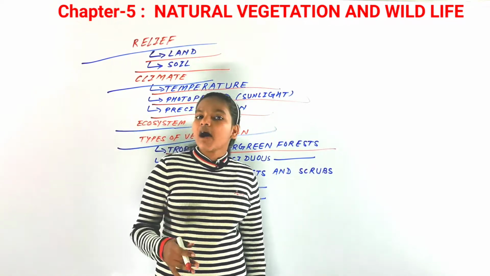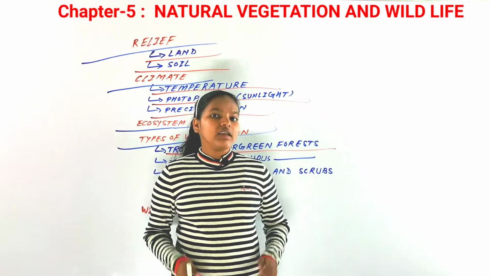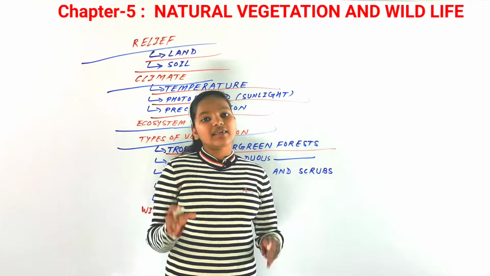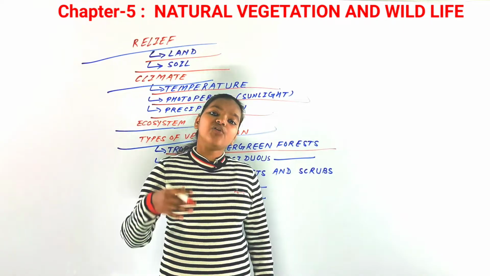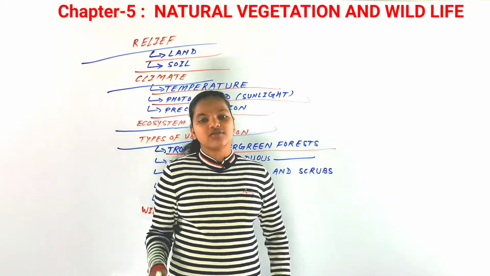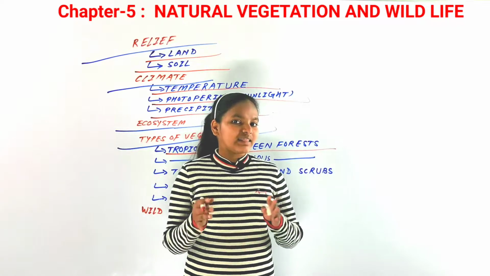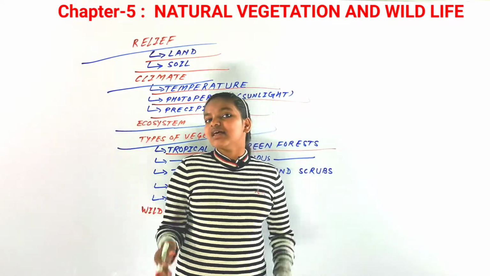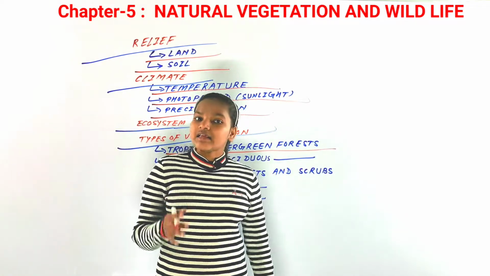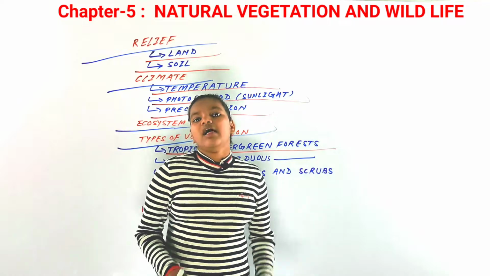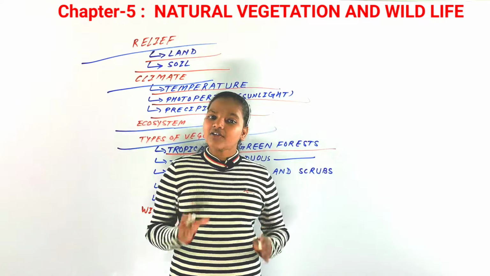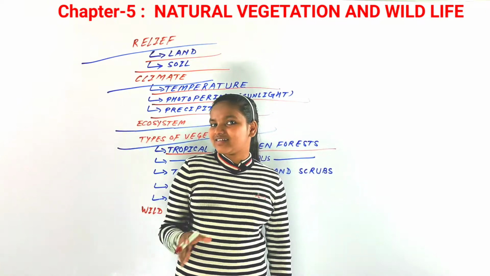They are at their best in areas with rainfall of around or more than 200 centimeters, and they are found in the Western Ghats, in the island groups of Andaman and Nicobar and the Lakshadweep, and on the Tamil Nadu coast as well, and also a bit in the upper part of Assam. So these are the regions of India where these forests are found.